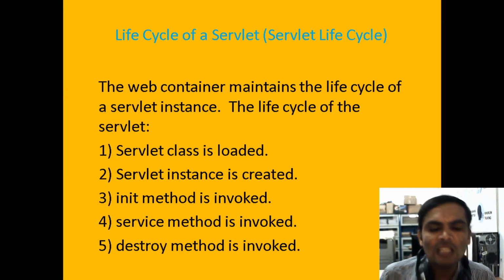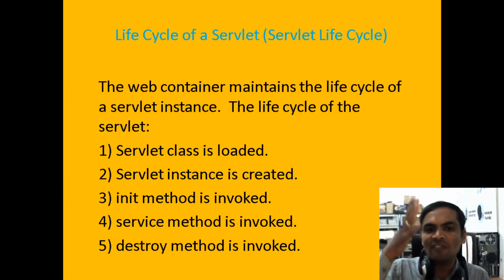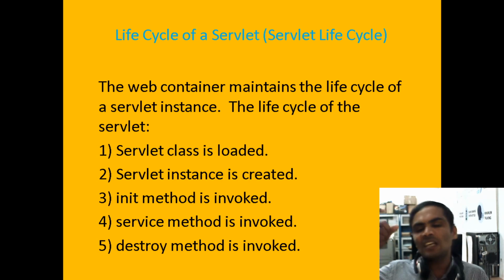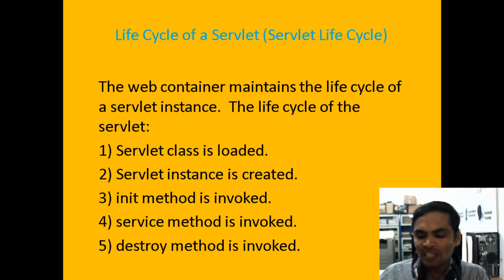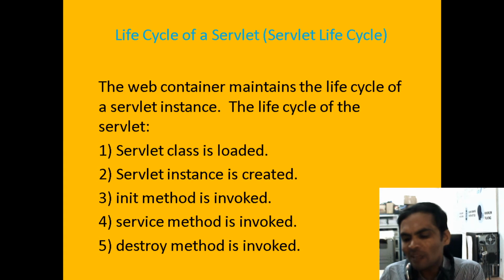If you go for the servlet life cycle, we have five stages. First, it loads the servlet class. Under the web container, it first loads your servlet application or servlet class. After loading the servlet class, it creates the servlet instance. The servlet instance creates the object with the help of servlet config.